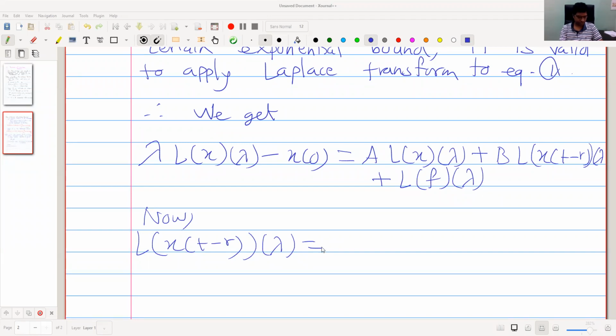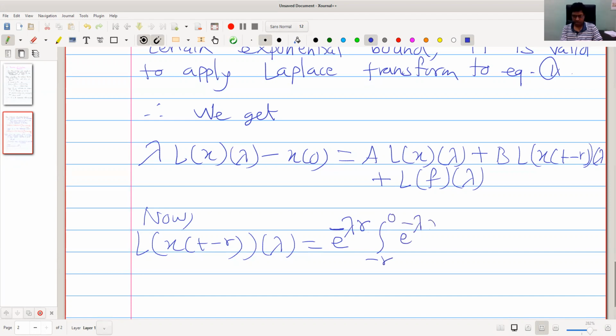So this is e raised to minus lambda r into integral from minus r to 0 e raised to minus lambda theta phi of theta. Why I am writing phi? Because small x is same as phi when we take negative value. Here theta is from minus r to 0, so x of theta is same as phi of theta.